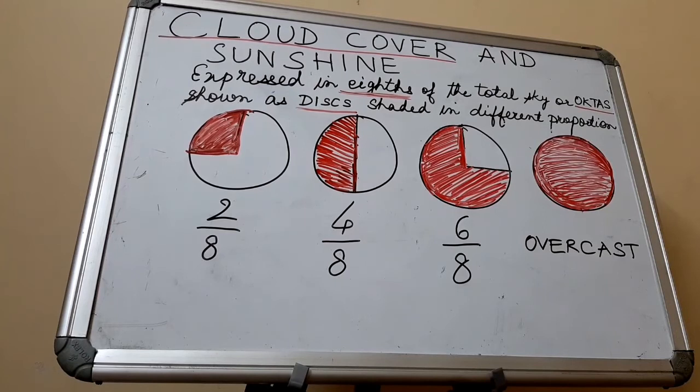So you must have noticed that cloudy days are warmer than cloudless days. Then some clouds also cause rainfall, and a cloudless sky indicates fair weather.